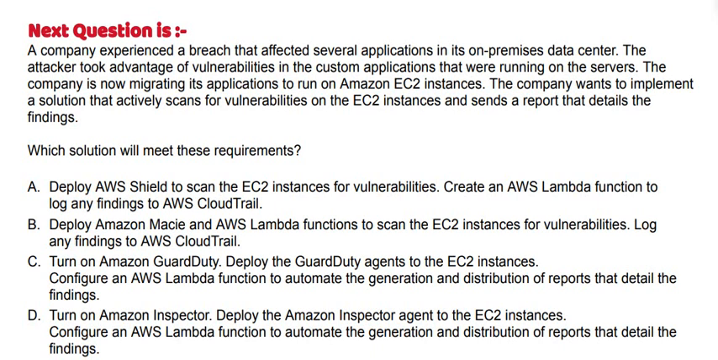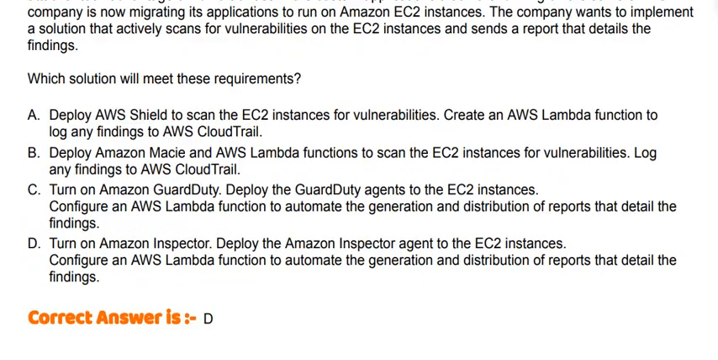And option D: turn on Amazon Inspector. Deploy the Amazon Inspector agent to the EC2 instances. Configure the AWS Lambda function to automate the generation and distribution of reports that detail the findings. And the correct answer is option D.